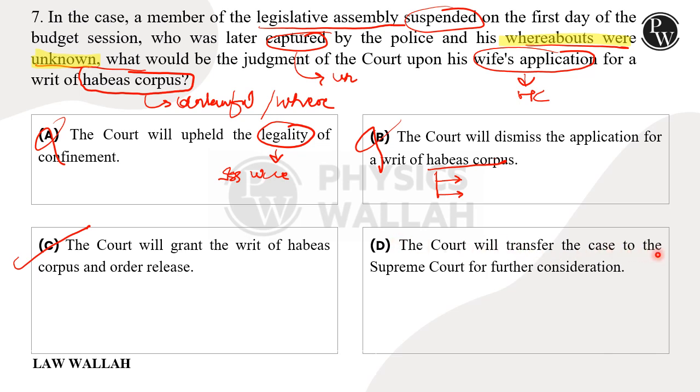D says the court will transfer the case to the Supreme Court for further consideration. Here, the court transferring the case to the Supreme Court would be an unusual practice, because such detention writs are generally heard by the lower court and hence come within their jurisdiction. So this is again a wrong option.